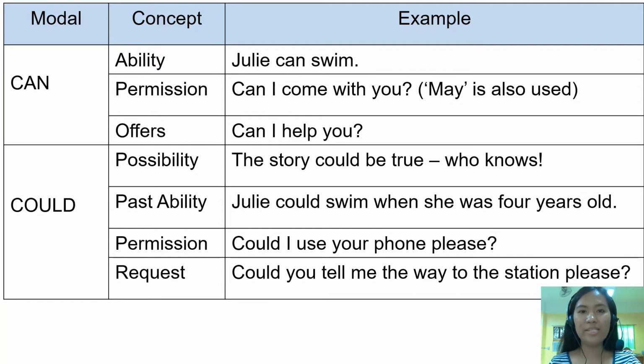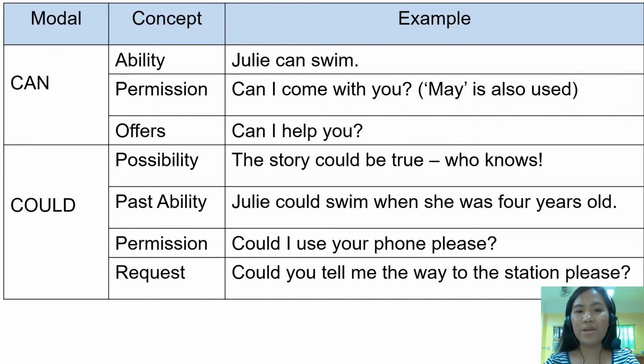The next one is the modal could. It is used to express possibility or past ability as well as make suggestions and requests. Could is also commonly used in conditional sentences as the conditional form of can. Alright? For the modal could, we have the concept of possibility, past ability, permission, and request.